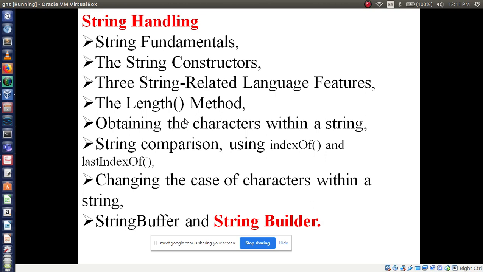And an important one is string buffer, okay? Now I am leaving string builder, that I will let you know later for this unit. So now we will study these concepts one by one, and remember, you will get maximum questions from this concept, okay?